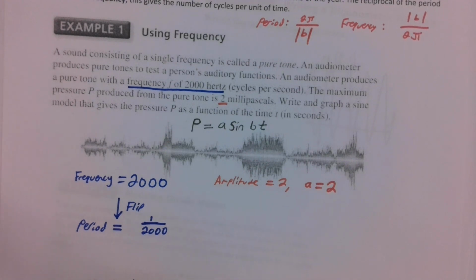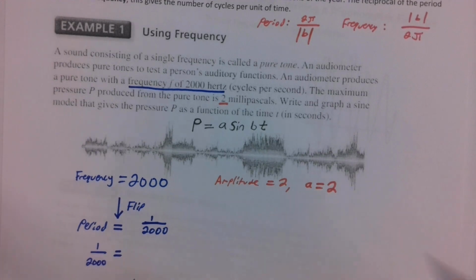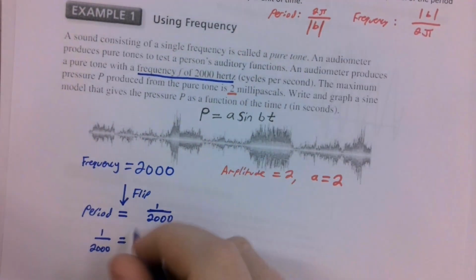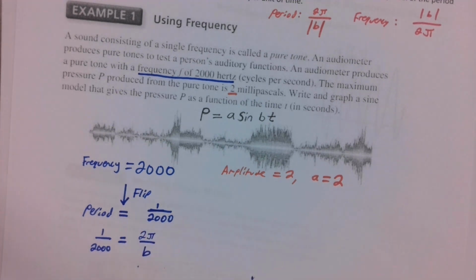Here's the problem. Our period is 1 over 2,000, but that doesn't give us a b value. What we do know is that the period can be represented as 2 pi over b. How do we solve for b? Well, we would have to cross-multiply to solve this.